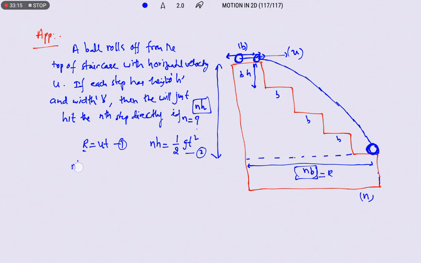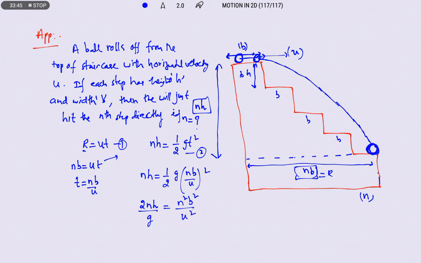So nb is equal to ut. t we can write as nb by u. So substitute here. nh is equal to half g times (nb by u) whole square. So 2nh by g is equal to n square b square by u square. So we can cancel n on both sides.